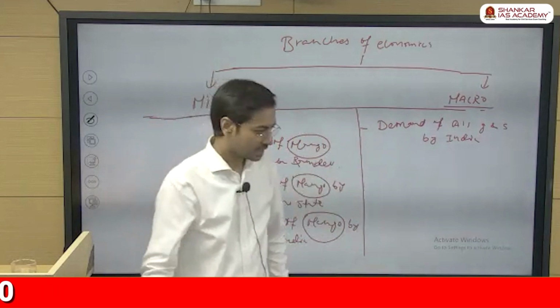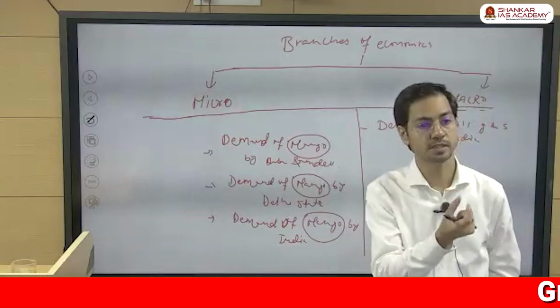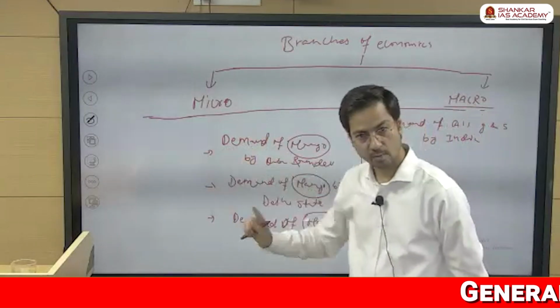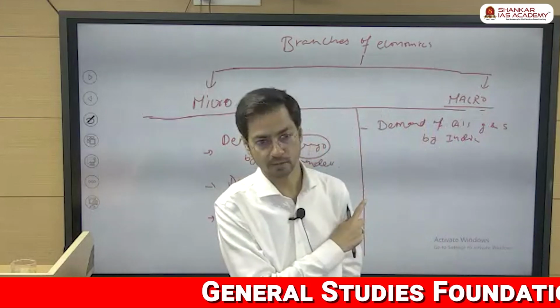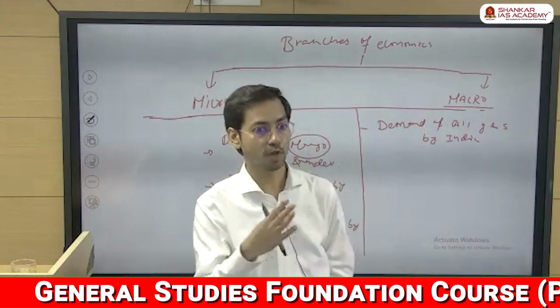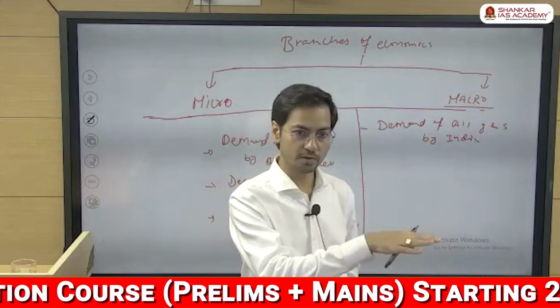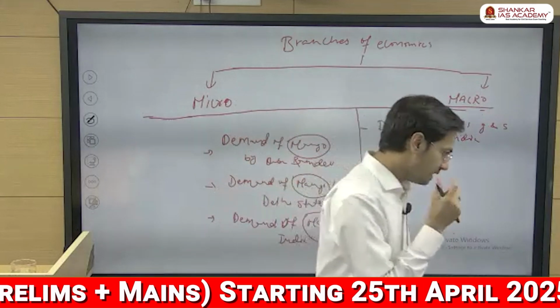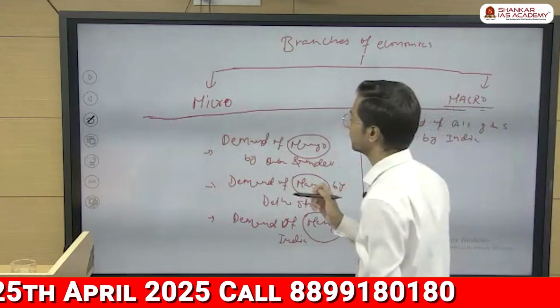Did you get it? It means when you are talking about any particular, individual thing, that is part of micro. But when you talk about the entire thing, that is part of macro. Is it clear? Entire unemployment in the country is part of macro, but employment or unemployment in one particular sector is part of micro. These are the traditional definitions, and this is how they have defined it.